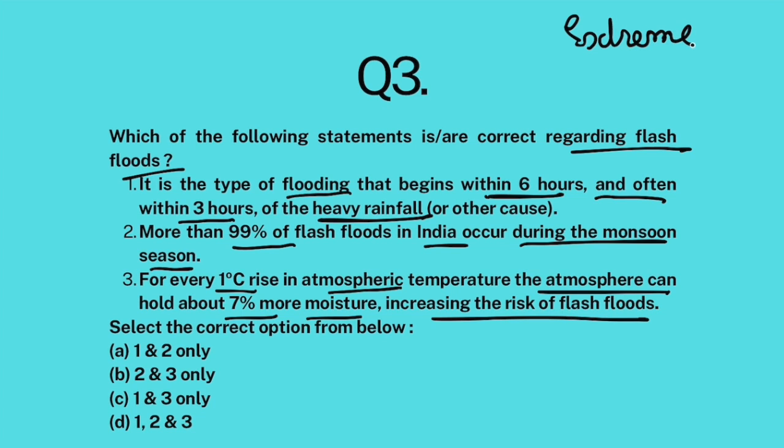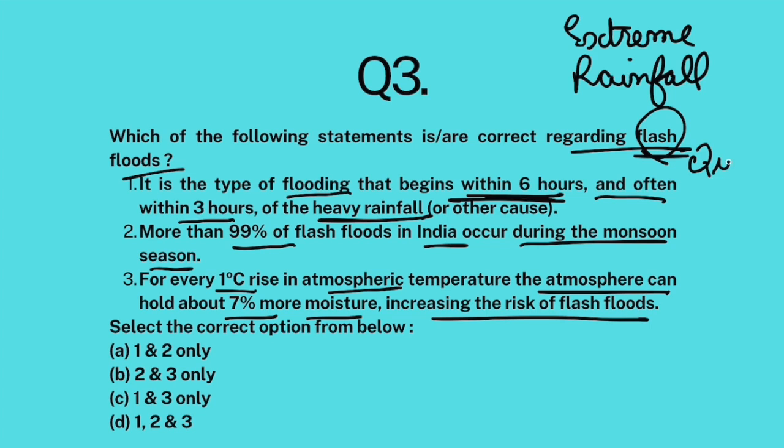Whenever there is extreme rainfall, so much so that flooding begins within 6 hours, that is called flash floods. Flash means quick. Generally, flooding happens when rainfall occurs for 7 days on the trot. 7 days continuously, 8 days continuously, then flooding occurs. Rivers swell up, nearby water channels swell up, and then flooding happens. But if there is extreme rainfall, then flooding happens within 6 hours. That is flash flooding. Clear? So, first statement is correct.